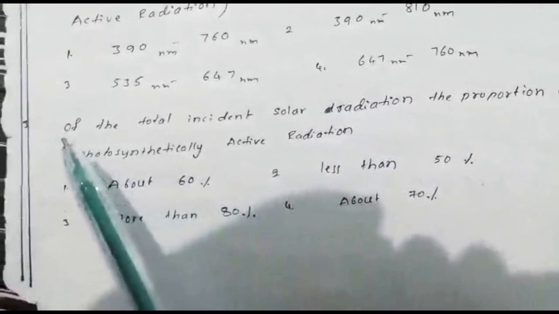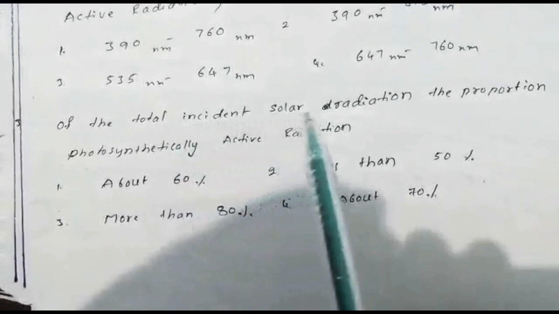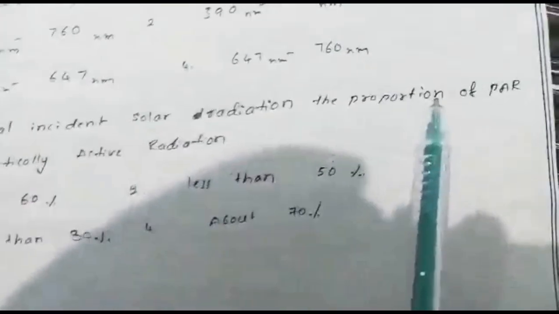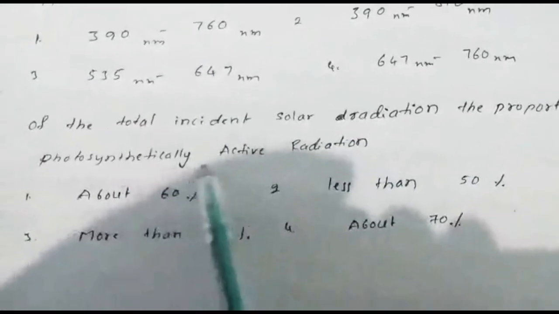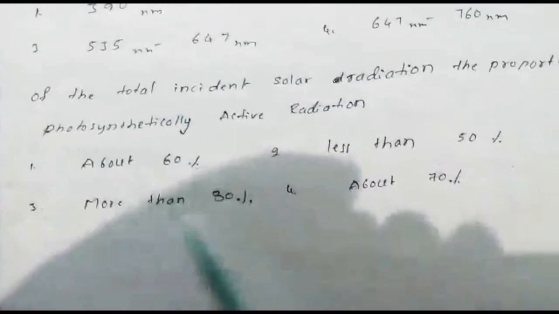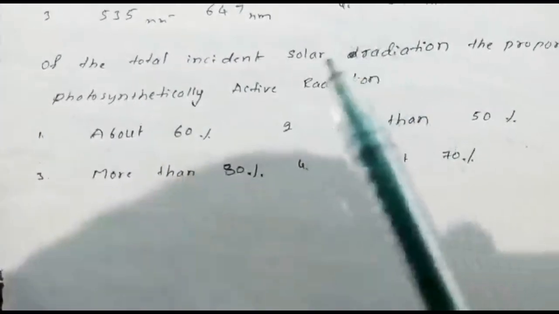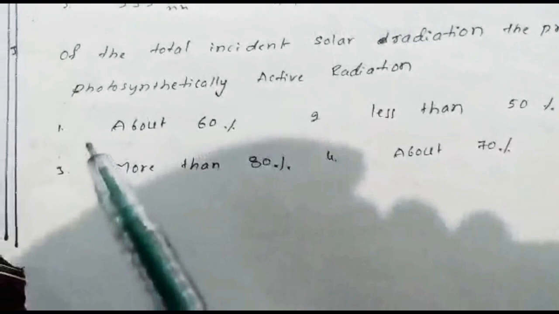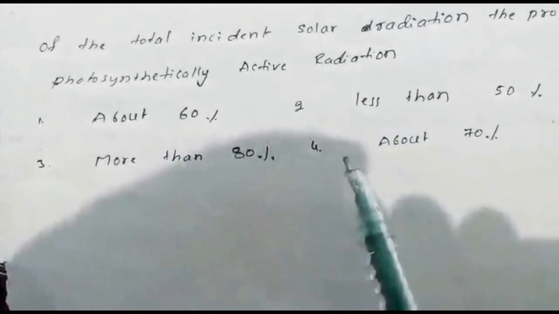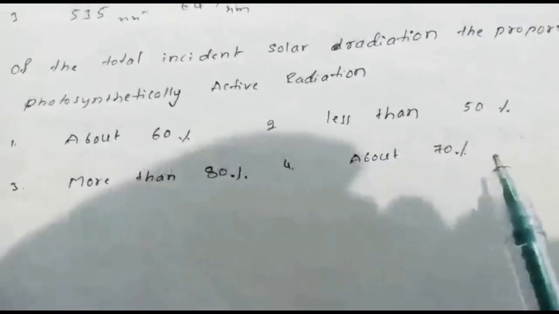Question number 3: of the total incident solar radiation, the proportion of PAR, or photosynthetically active radiation, means how much visible light is used for the photosynthesis process. Option A is about 60%, option B is less than 50%, option 3 is more than 80%, option 4 is about 70%.